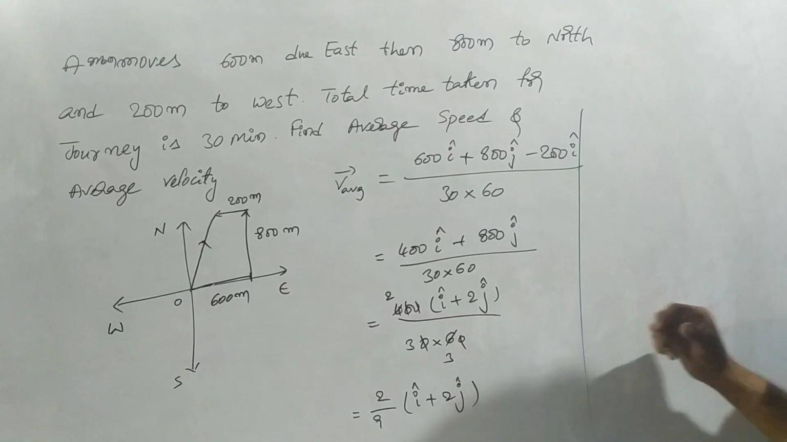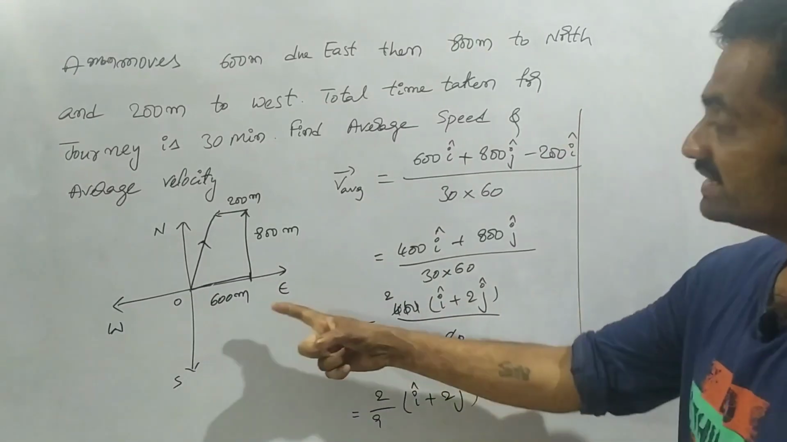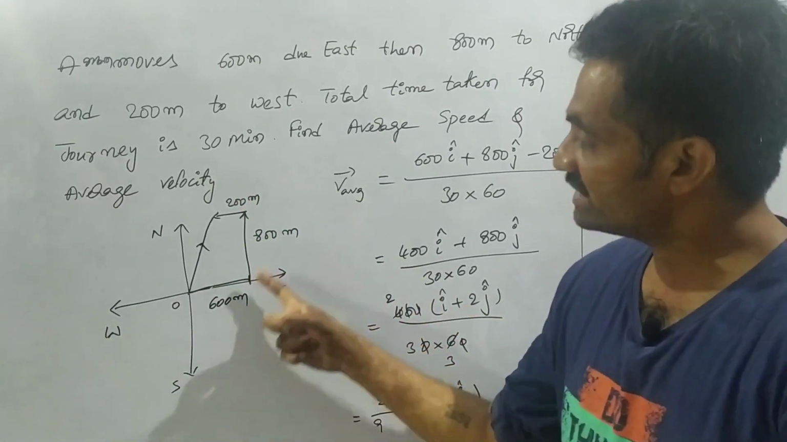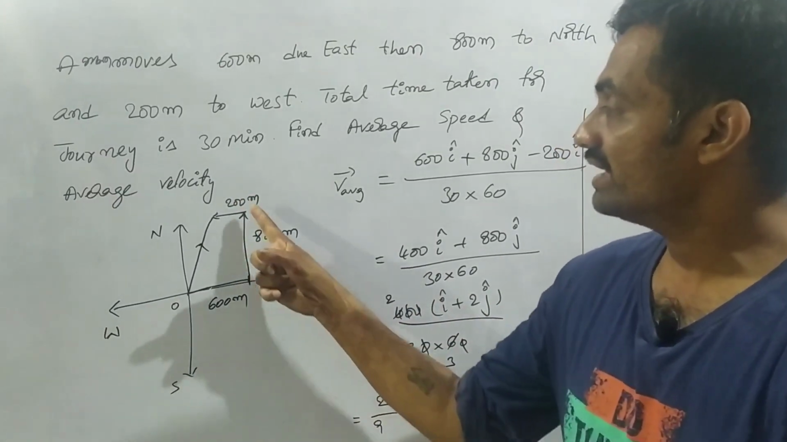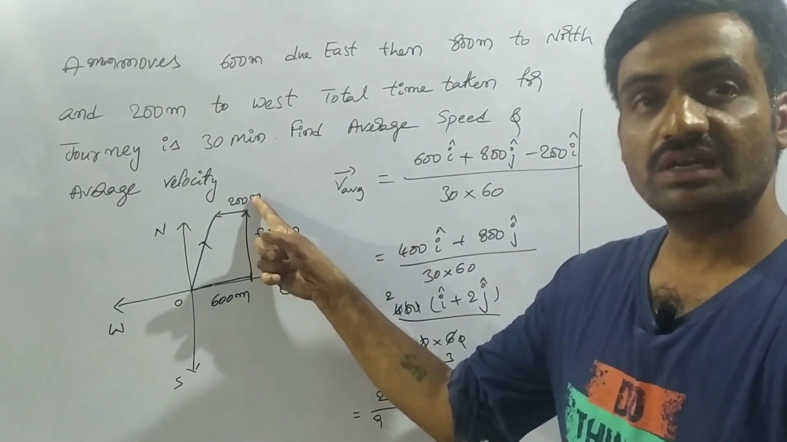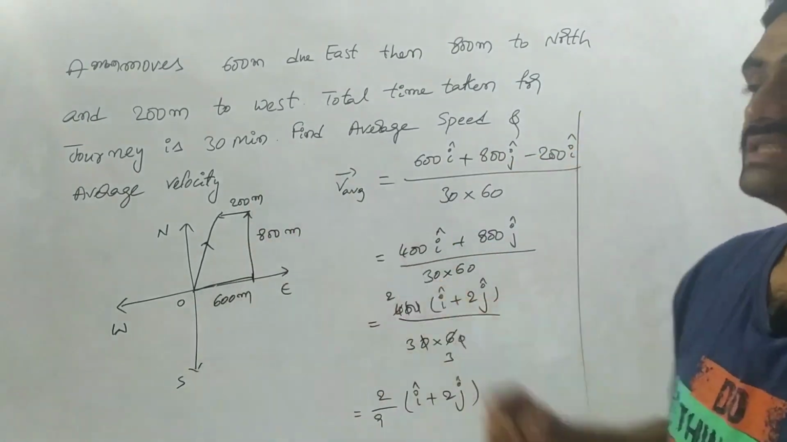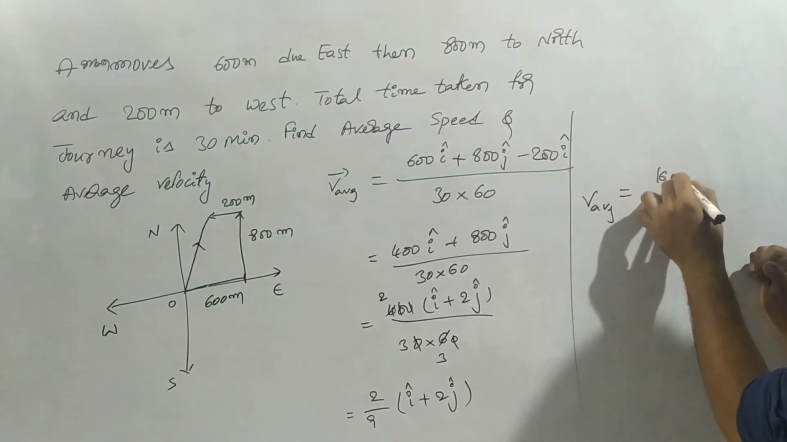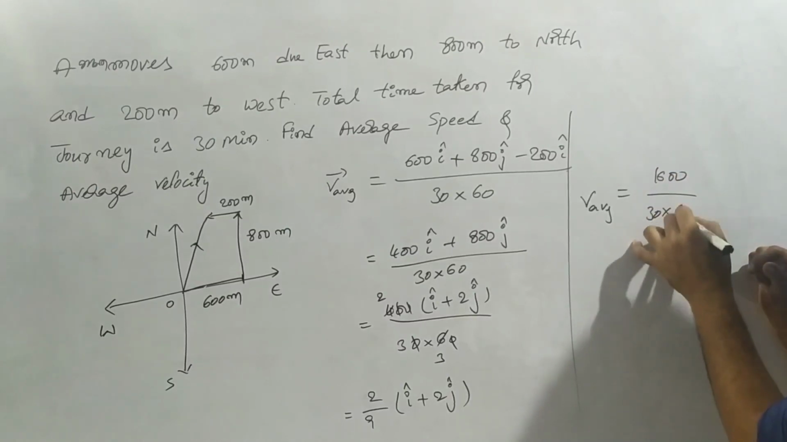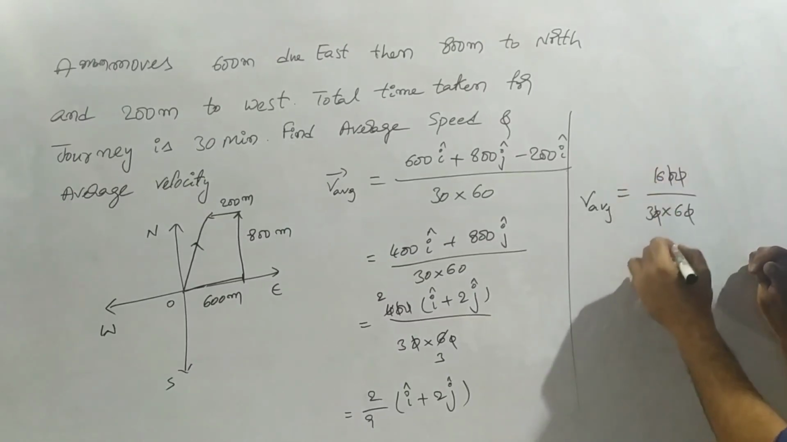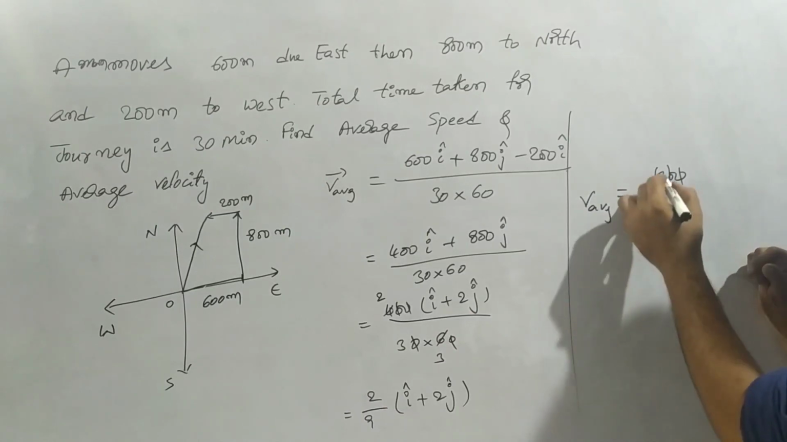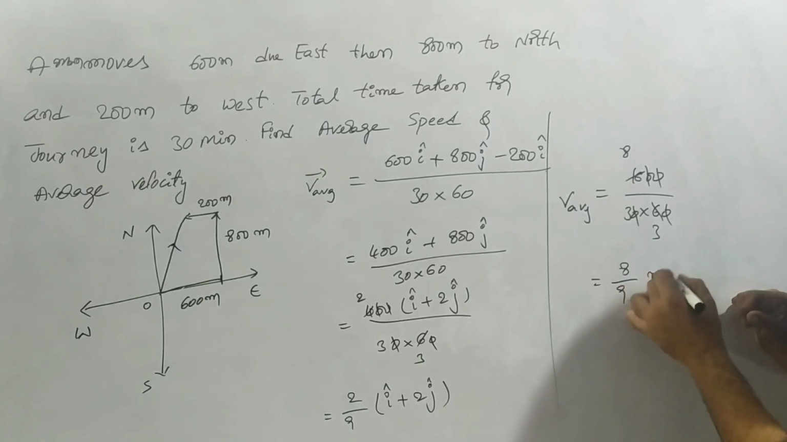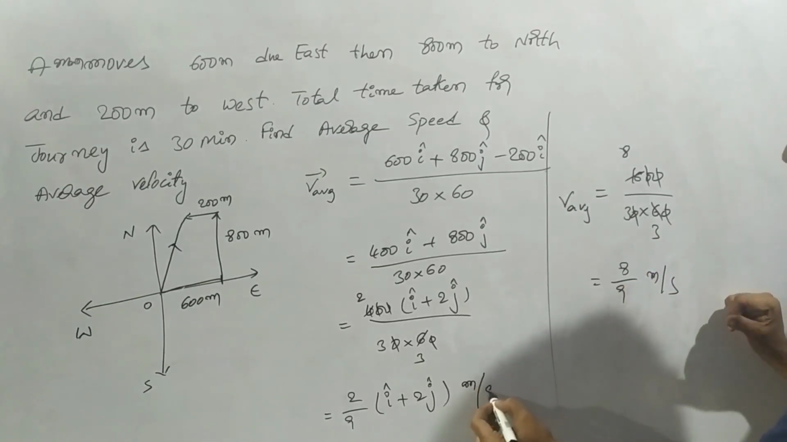Now we have to find the average speed. Average speed is the sum of all the distance travelled by the body. That is 600 plus 800, 1400, plus 200, 1600. So the average speed is equal to 1600 by 30 into 60. Two zeros get cancelled, and 8 2s are 16, 8 3s are 24. So here we get 8 by 9 meter per second.